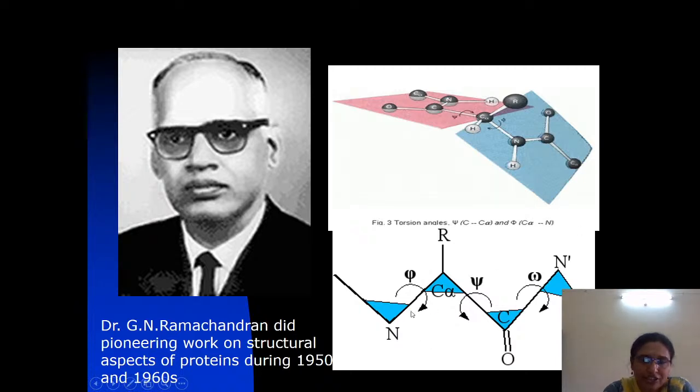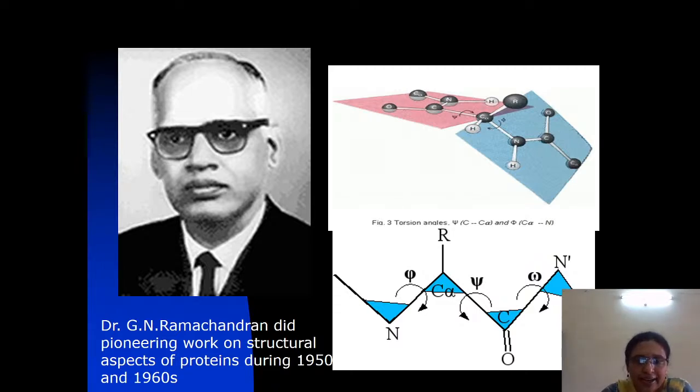Look at this picture. Phi angle is the angle of rotation around the alpha carbon and the nitrogen. And what is psi angle? The angle of rotation between the alpha carbon and the carbonyl carbon. So at these bonds there is freedom to rotate, and because of that the primary structure can fold into the protein structure.